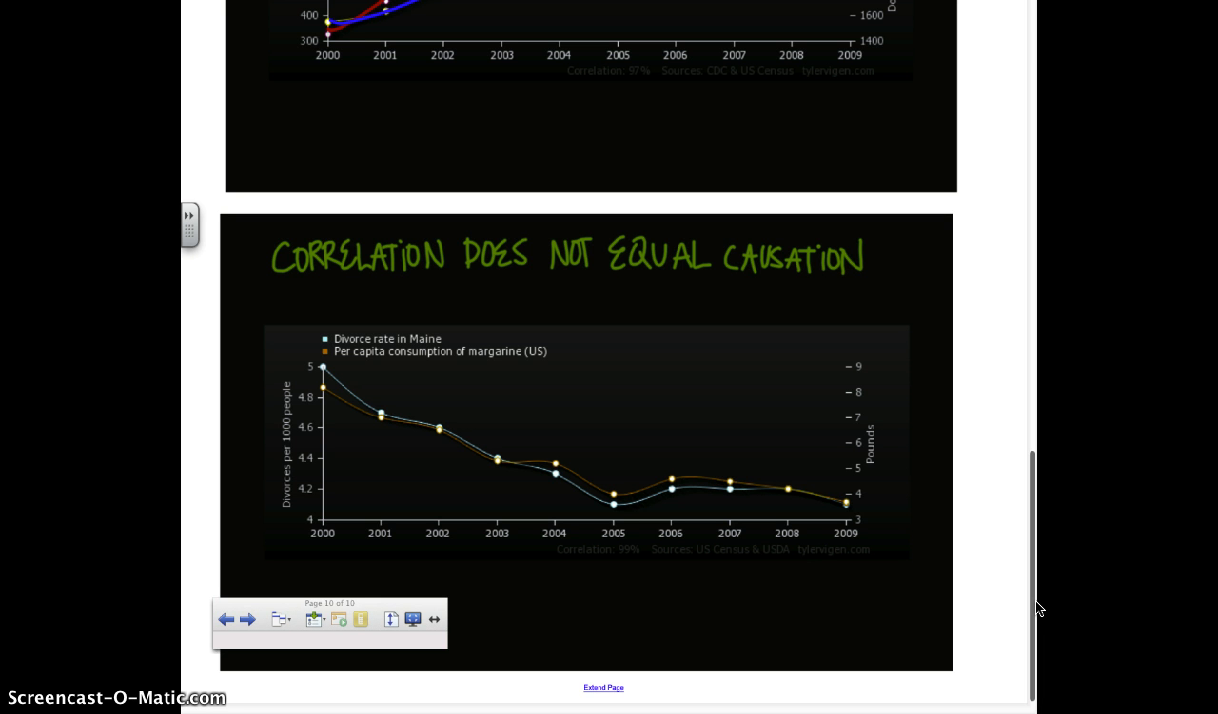So when we talk about this correlation stuff, be careful what you imply. You cannot imply certain things based on correlation. Okay? Correlation and causation, not the same thing.